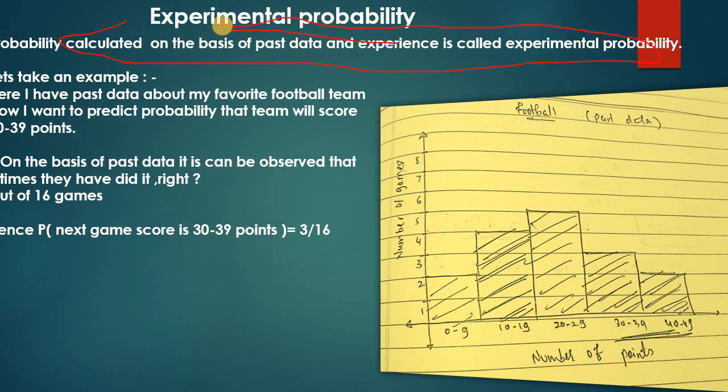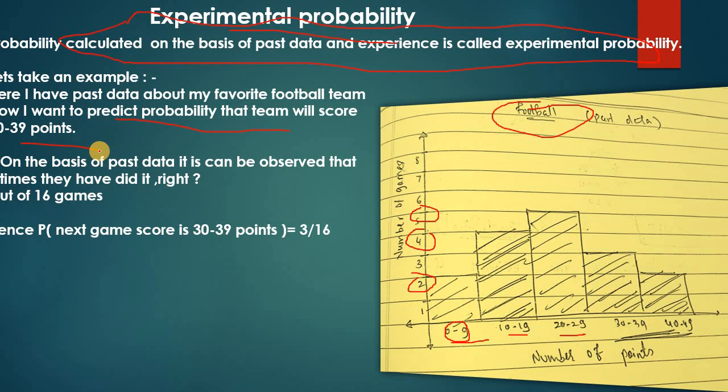So simply, I'm using the past data available and I'm predicting about the future using the analysis of that past data. For example, here I have a record of a football team. They have scored between 0 to 9 points in 2 games, 10 to 19 in 4 games, 20 to 29 in 5 games. So this is past data available to me, and the question is, on the basis of the past, I want to predict the probability that the team will score 30 to 39 points in their next game.